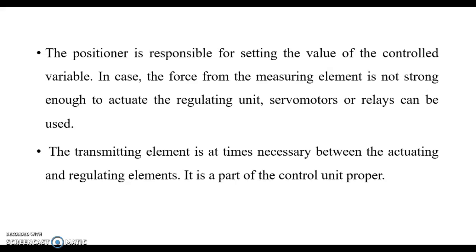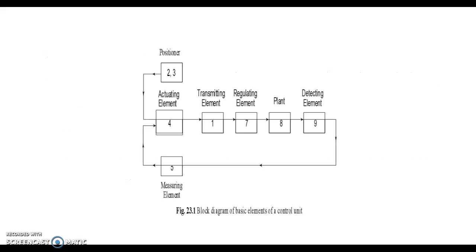In case the force from the measuring element is not strong enough to activate the regulating unit, we use a servo motor and a relay to position the valve. The transmitting element is also used in the control system. It is one of the parts of the control unit. This is the block diagram of the control unit.